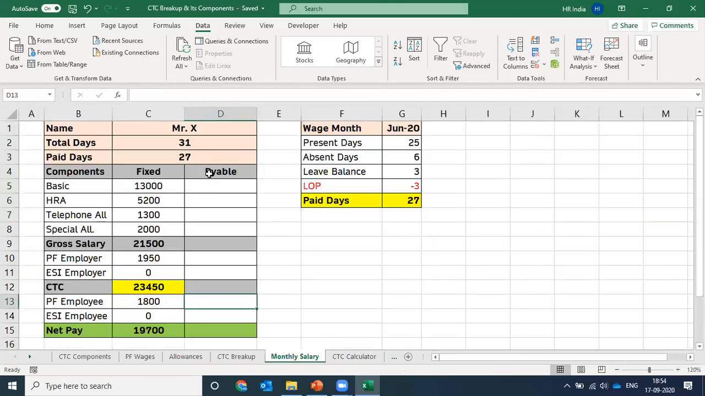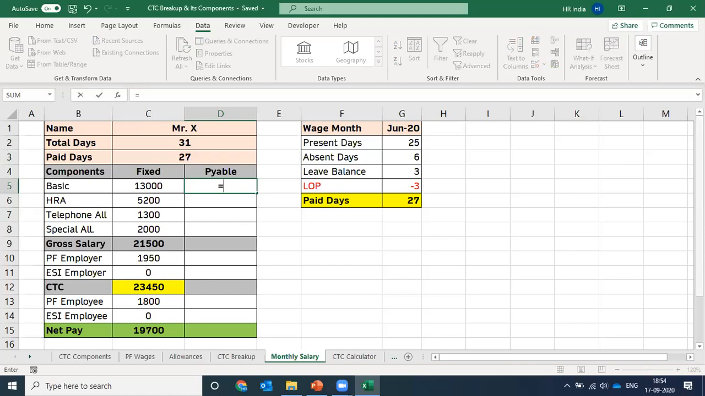Once the employee completes a month in your organization, it's time to pay that employee. So payment is not the same as what we have decided. What is fixed? Payment always differs on the basis of pay days of the employee, right? So let's suppose the total days in that month is 31 days and the employee came for only 27 days. Now on the basis of these 27 days only we calculate the payable salary of an employee. And how do we calculate the payable salary of the employee? The process is very simple.